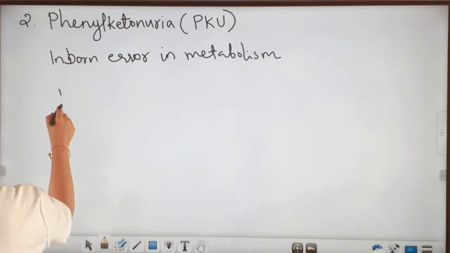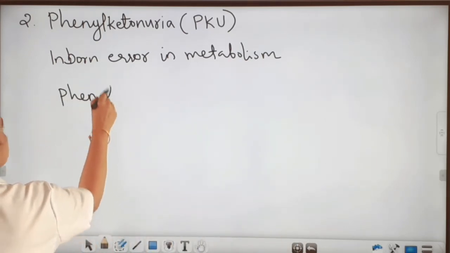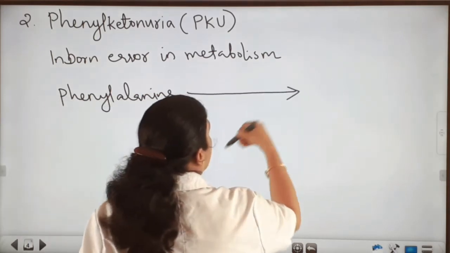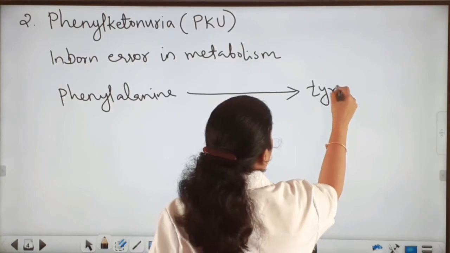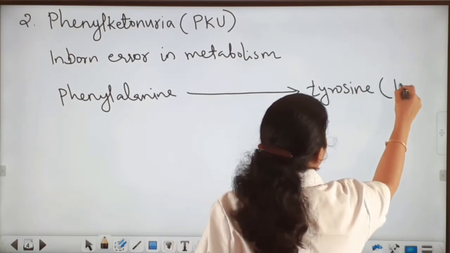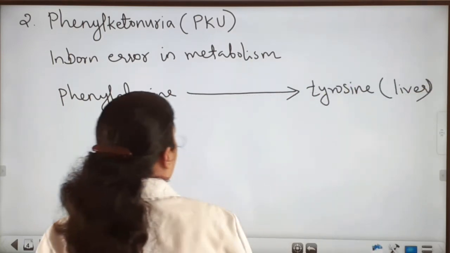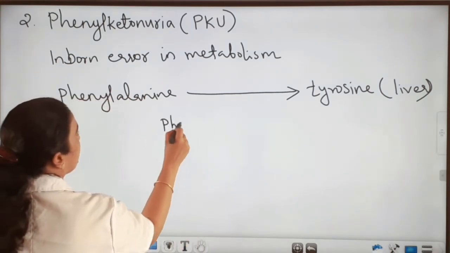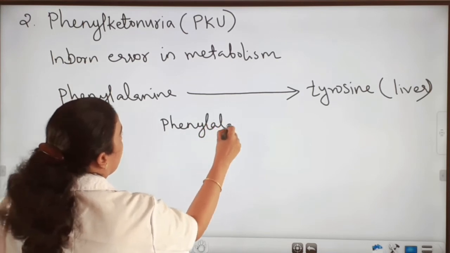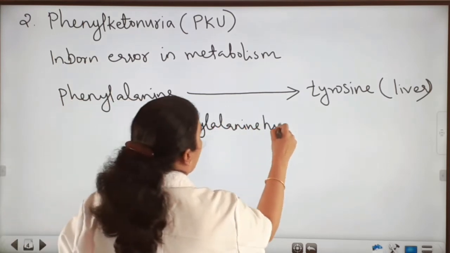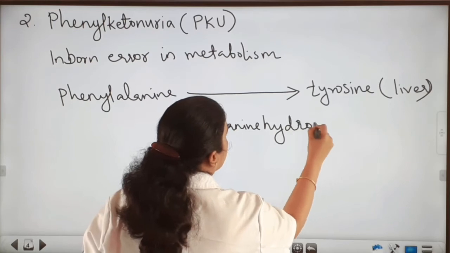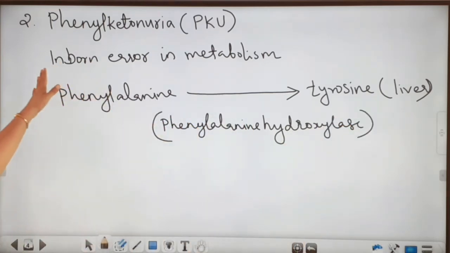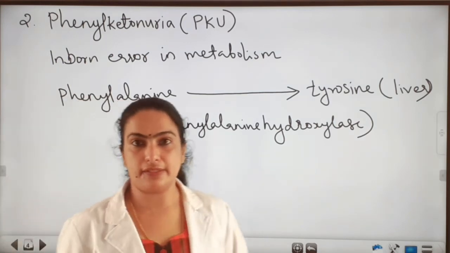Phenylalanine needs to be converted into tyrosine in the liver, and the enzyme which helps for this conversion is phenylalanine hydroxylase. And this enzyme is absent in this person.